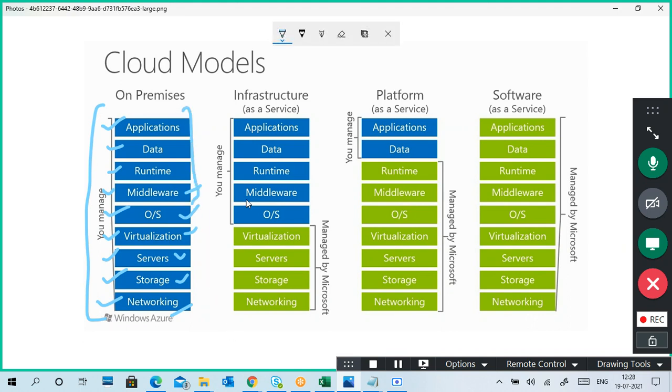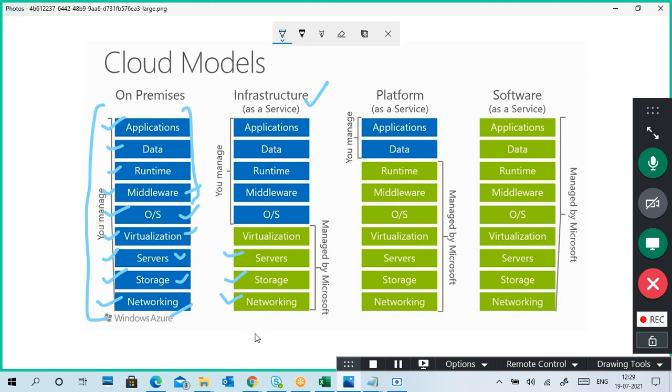But if you are using infrastructure as a service, you don't need to worry about the networking components, like firewalls, VPN servers, routers, and switches. These will be maintained by the cloud service provider. Storage like SAN and NAS, you don't need to worry about, because it is maintained by the cloud service provider.